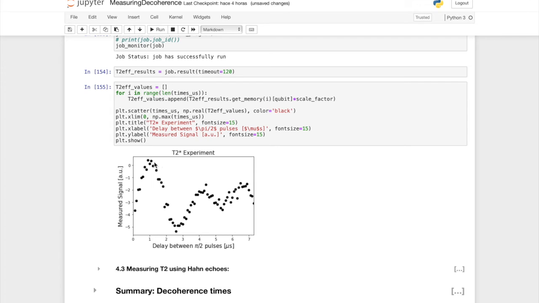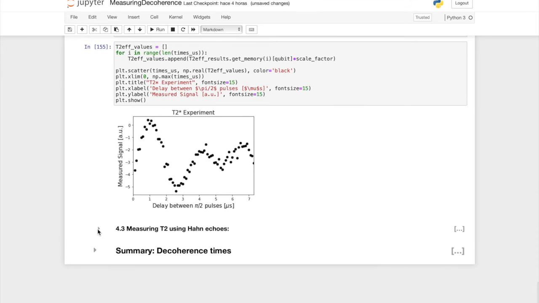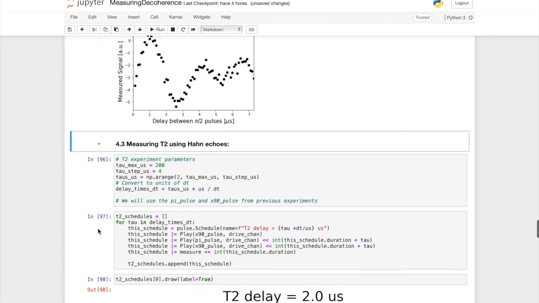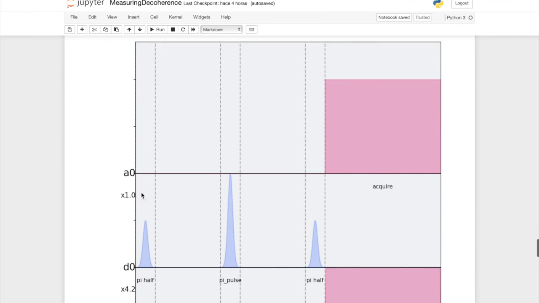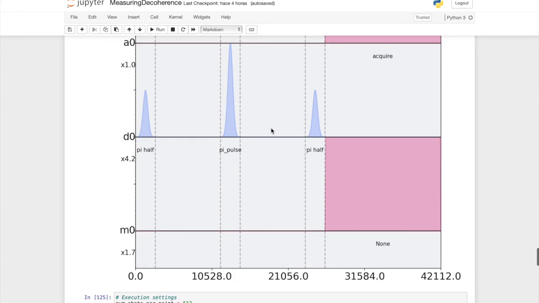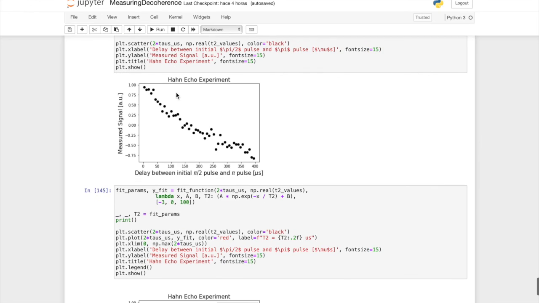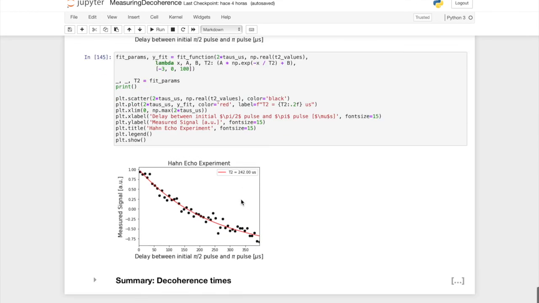This is a result of the qubits spreading through the equator, and this is actually what we want to fix with the Hahn echo. This is where the magic happens, here in the middle. This pi pulse flips the phases and forces the qubits that have spread through the equator to refocus again here, so that we can make a much nicer measurement that shows a clear exponential decay that we can measure.